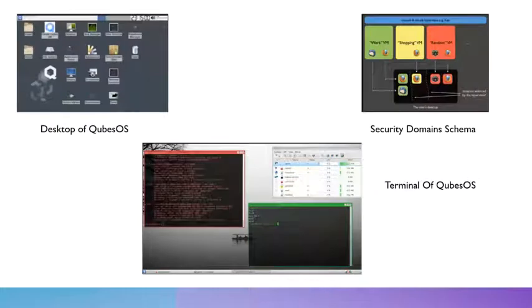So these are a few pictures. The first one on the left is the desktop of Qubes OS. The second one is a schema that shows how security domains exist, with it separately being work VM, shopping VM, and random VM. All three of them are separate and they do not interfere with each other. And finally, the one on the bottom is simply the terminal of Qubes OS.